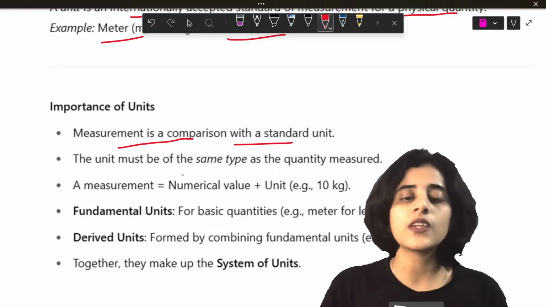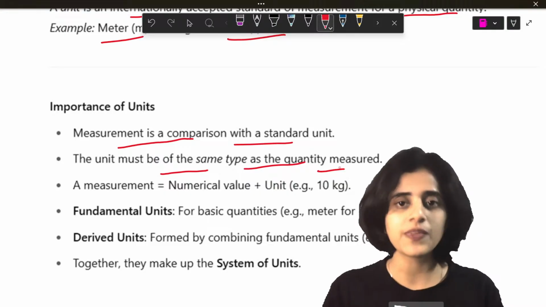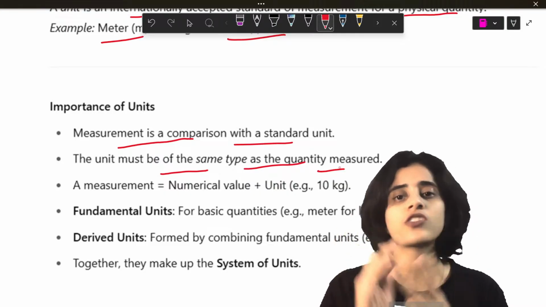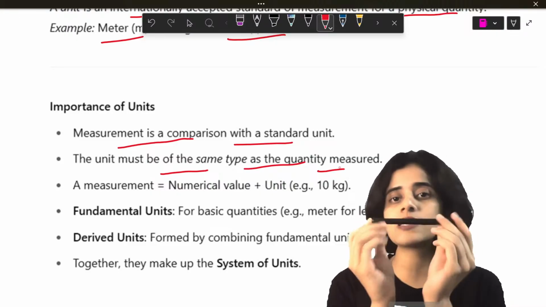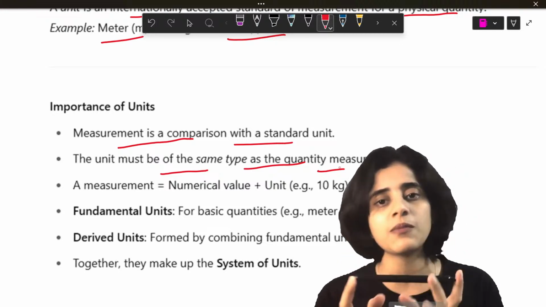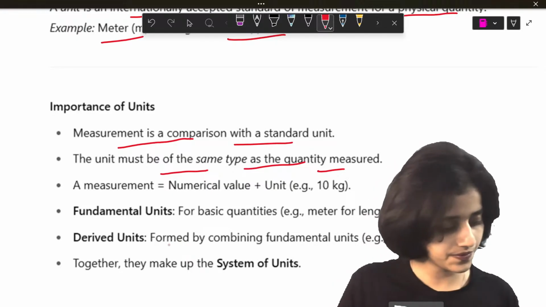The unit must be of the same type as the quantity measured. For example, if you're measuring length, the unit should be meter or centimeter. I can't say this pen is 3 kilogram long. This is always 3 centimeter or 3 meters long because this is the length.